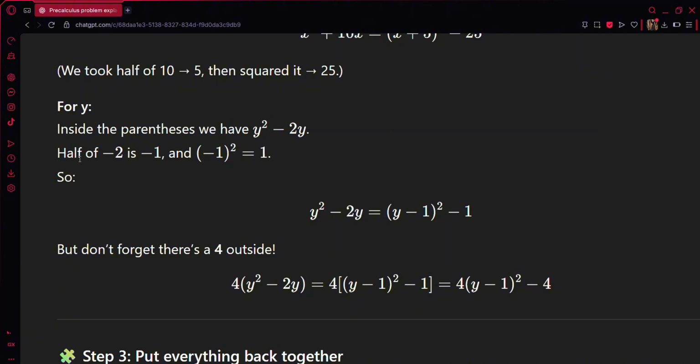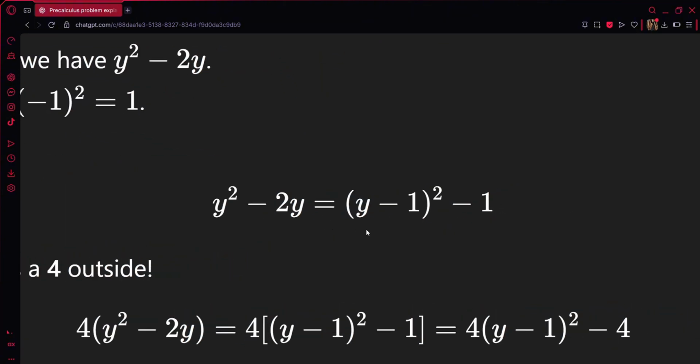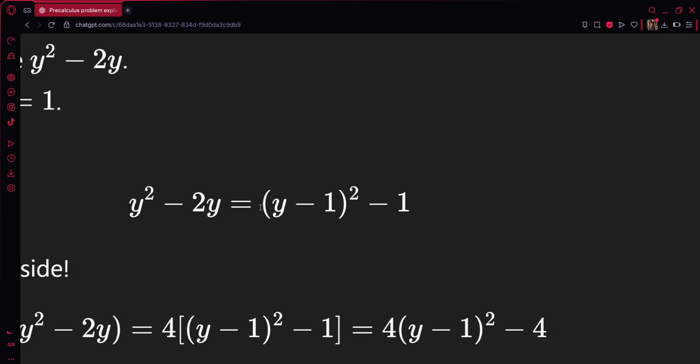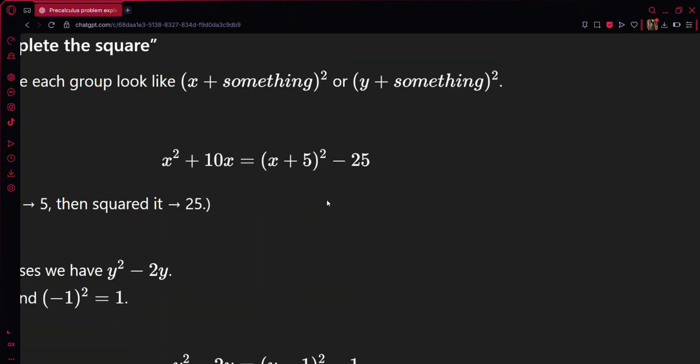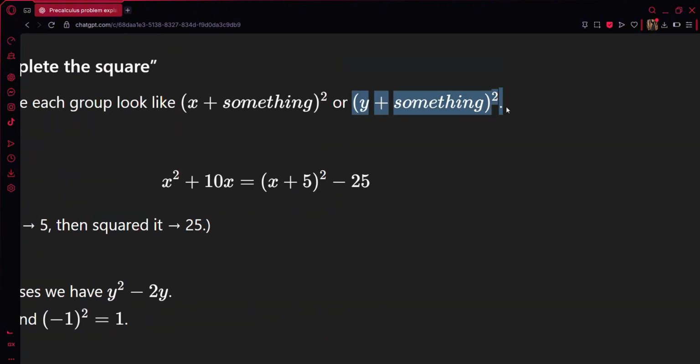So, half of negative 2 is negative 1, diba? And negative 1 squared is 1. So, y squared minus 2y is equals to parenthesis y minus 1 parenthesis squared, like this one.